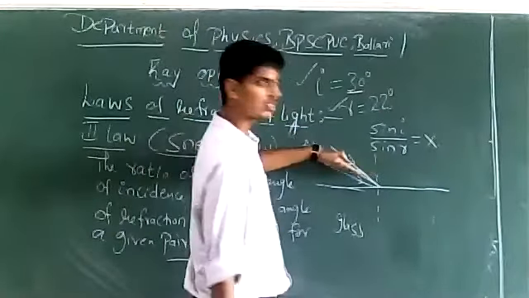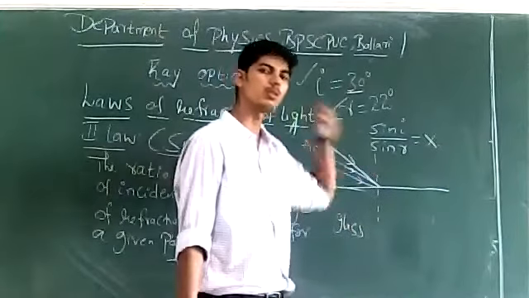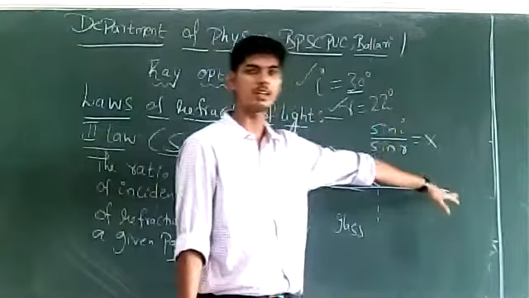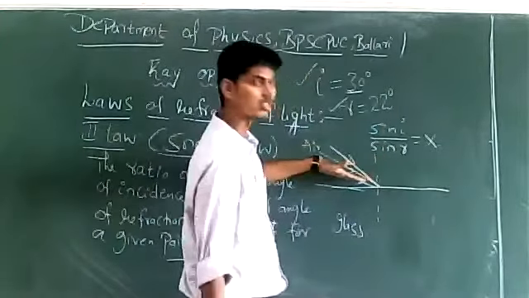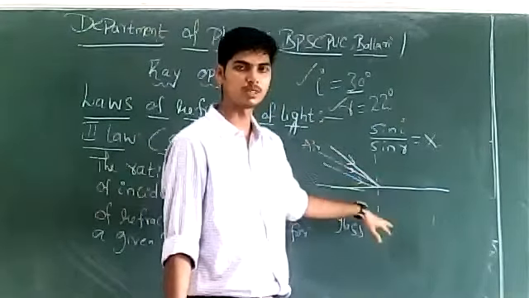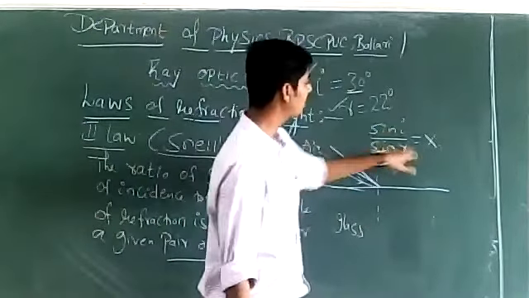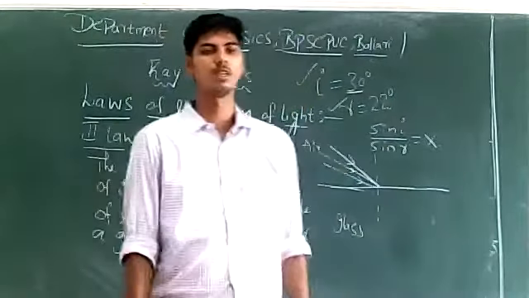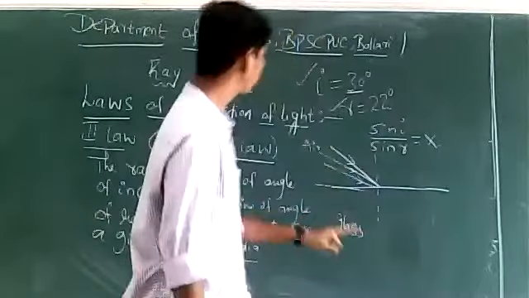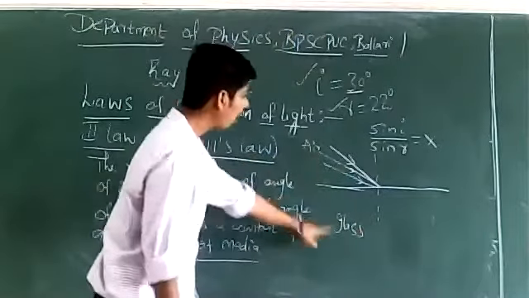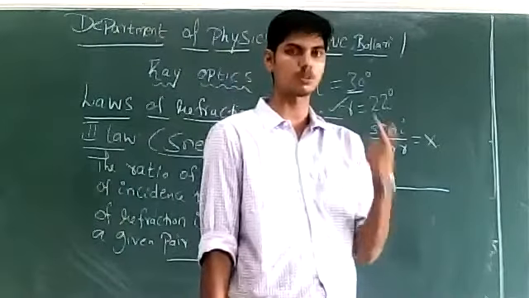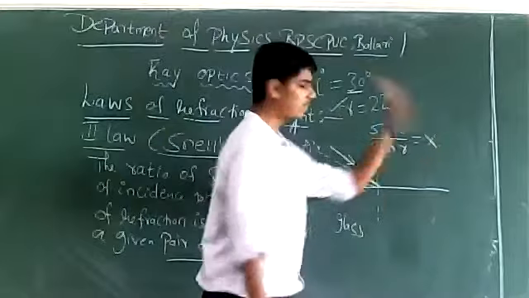Make the angle of incidence 30 degrees. Let us suppose the angle of refraction becomes 15 degrees. Sin 30 by sin 15 will again give x. Make the angle of incidence 45 degrees. Correspondingly the angle of refraction changes and let us suppose it becomes 30 degrees. Sin 45 by sin 30 will again give x. Sin i by sin r will always be x, as long as the pair of media is the same. For air and glass, however much you change i, r also changes correspondingly, and sin i by sin r comes out to be x.